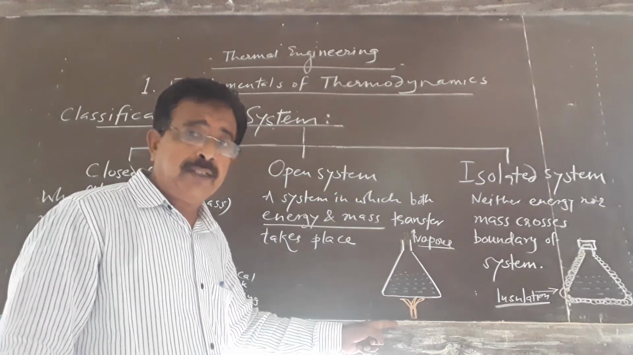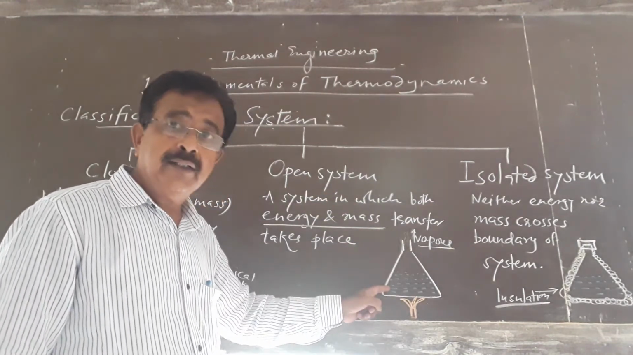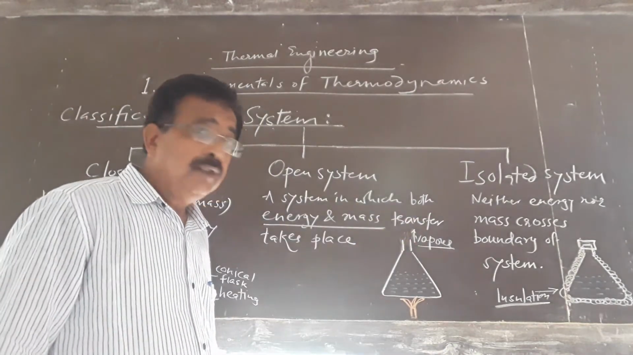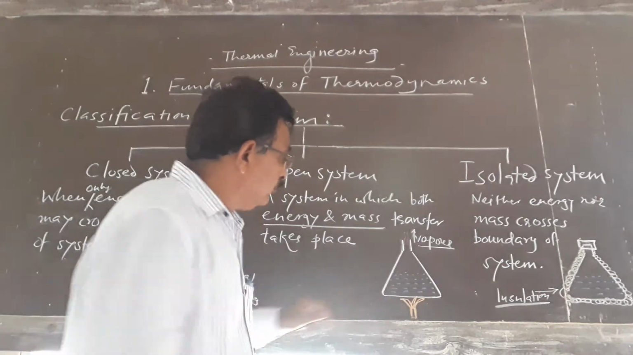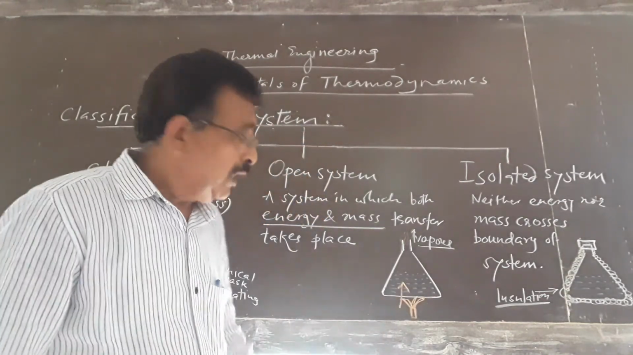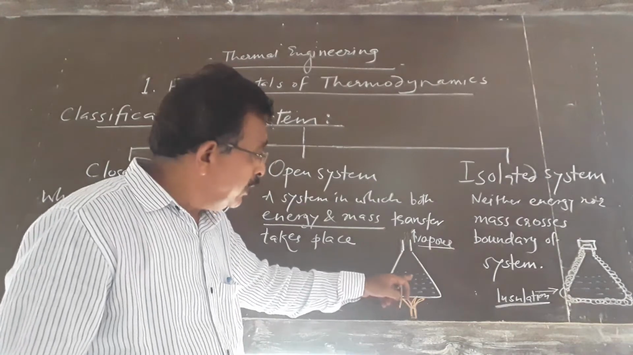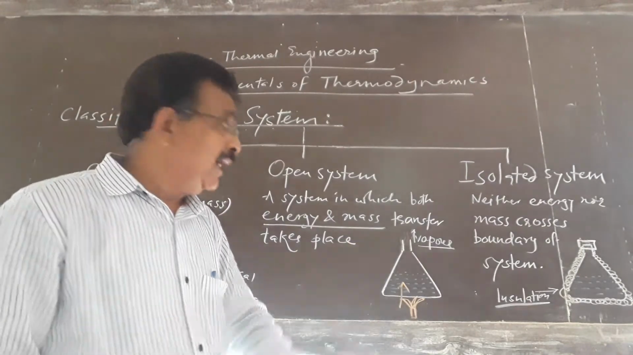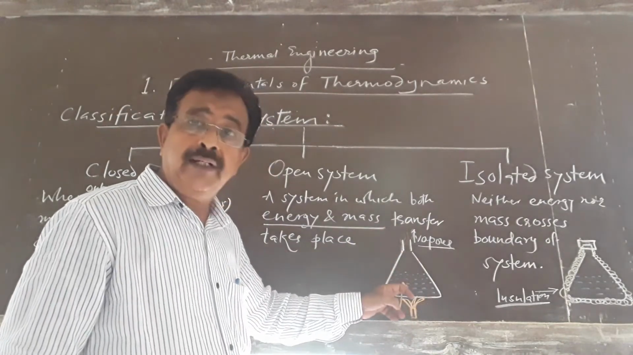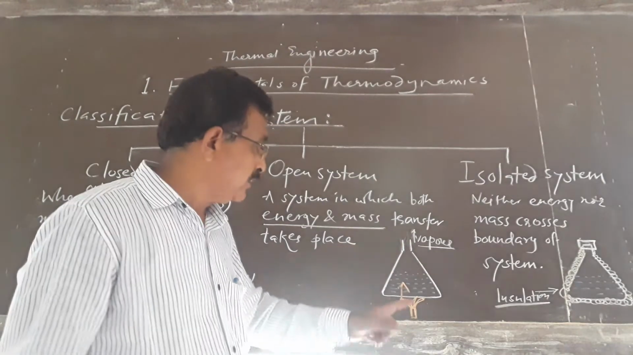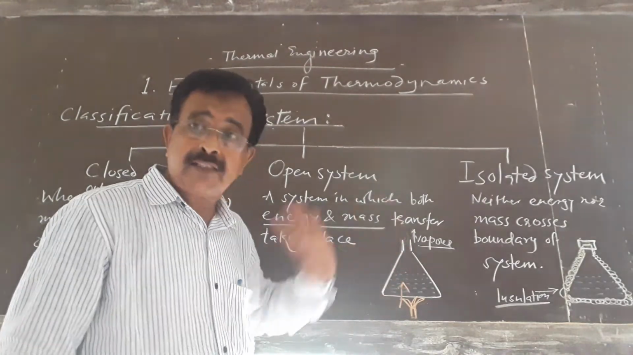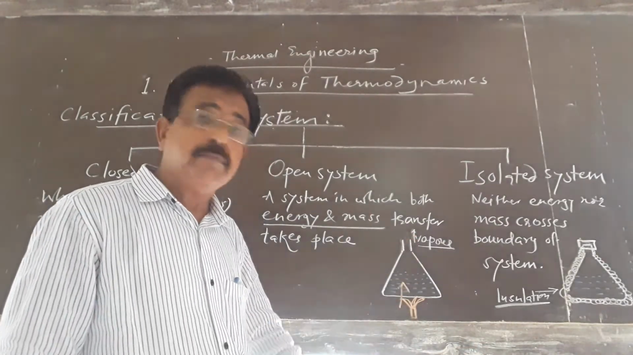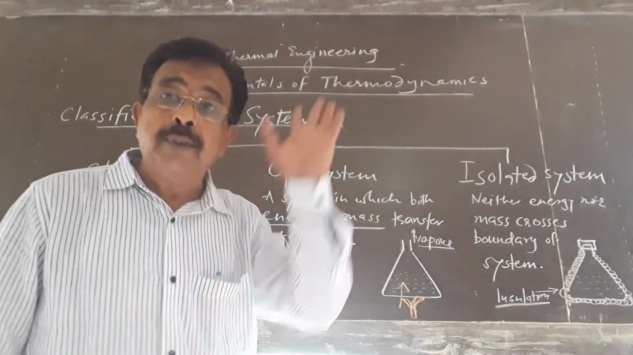Say in the second example, the same beaker is there, but we have removed the top cover. Okay. Now, after heating, the fluid will evaporate and the vapors will come out of that flask. That means now here transfer of energy, that is heat energy, and mass. Vapor means it is the mass plus heat energy. Transfer of energy and mass is taking place, hence it is an open system.